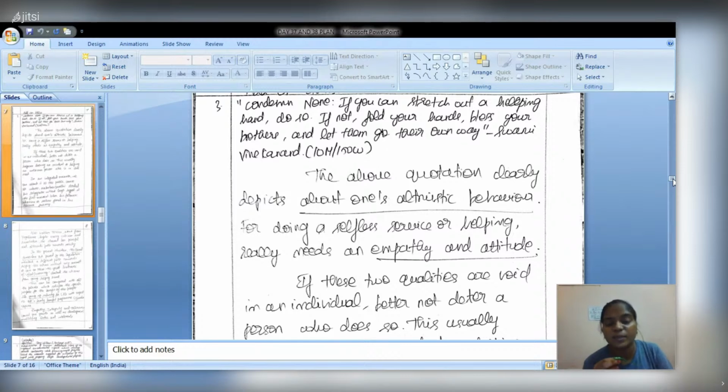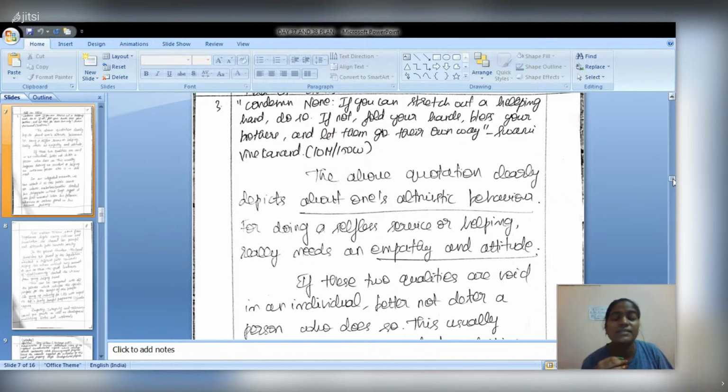Okay, so he has been giving a warning that if you cannot help others, please shut your mouth and do your work, just to bless the person who is doing. Or else, if you can do, you can do the helping or help the needy. If not, please fold your hands. He has been giving it in an objective manner, but we can say explicitly, please shut your mouth and do your work. Don't interrupt in their work. That's all. So the above quotation, this is wholly of my perspective only.